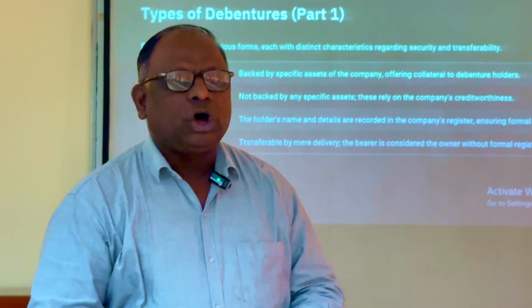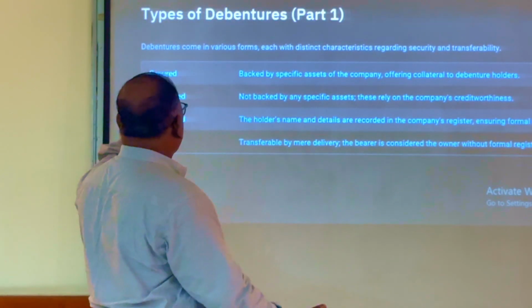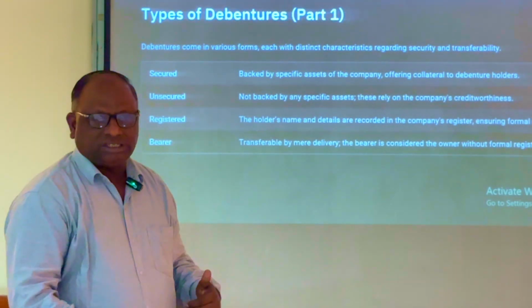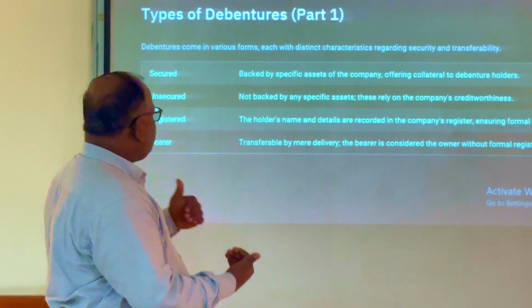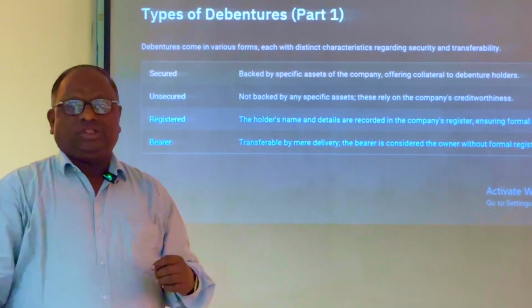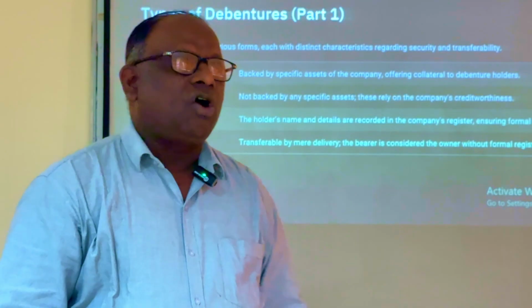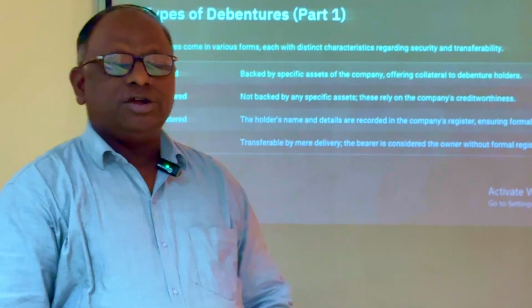If the debentures are secured by some of the assets of the company, they are called secured debentures. At the same time, there are some debentures that are unsecured. They are not secured by assets of the company. They are called unsecured debentures.